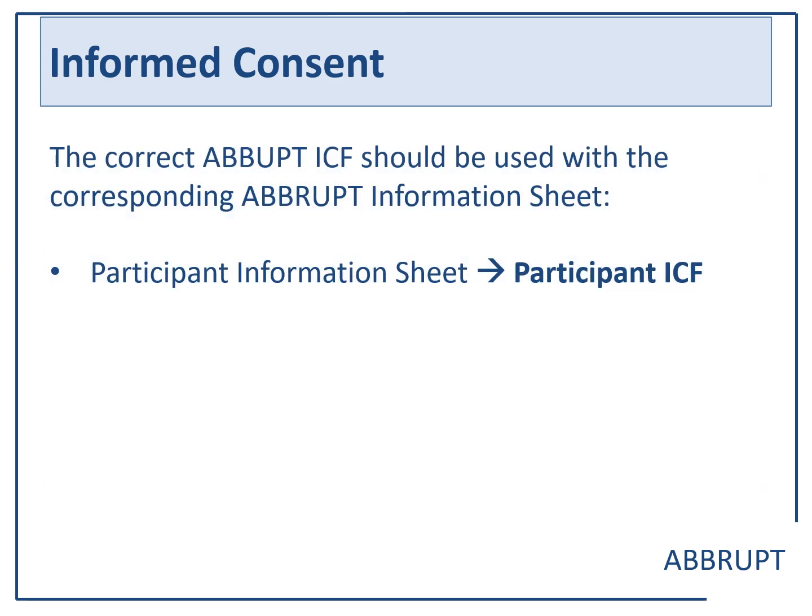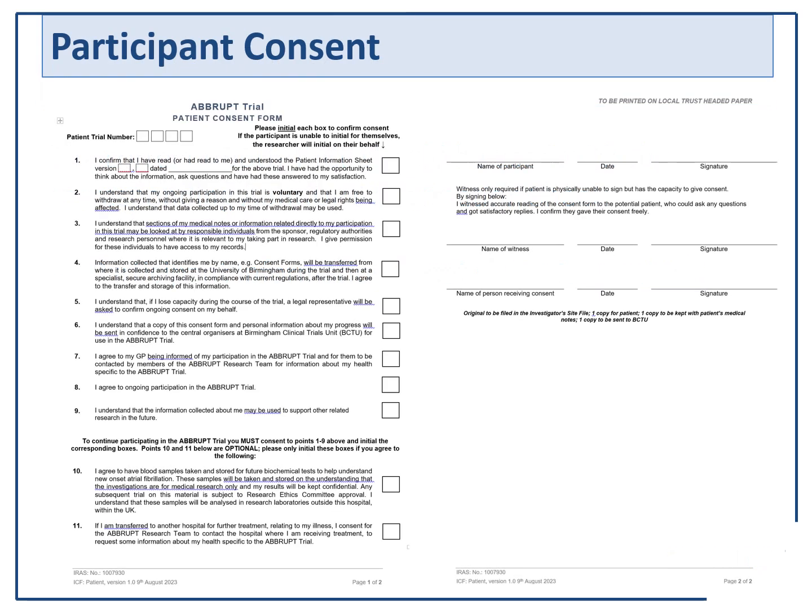The correct ABBRUPT ICF should be used with the corresponding ABBRUPT information sheet, so the participant information sheet corresponds to the participant ICF. This is an example of the participant consent form. Participant consent is ongoing consent to continue in the trial.